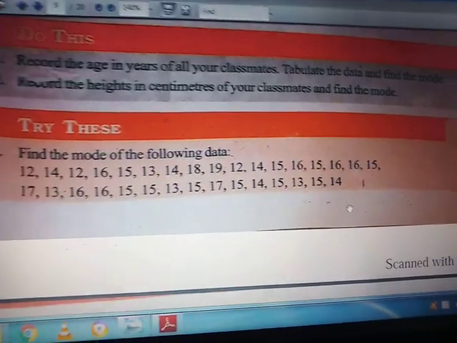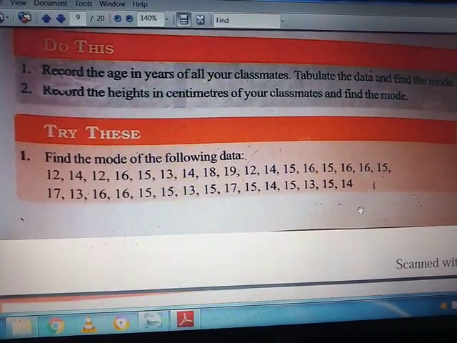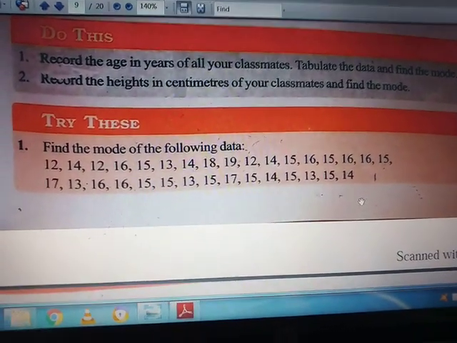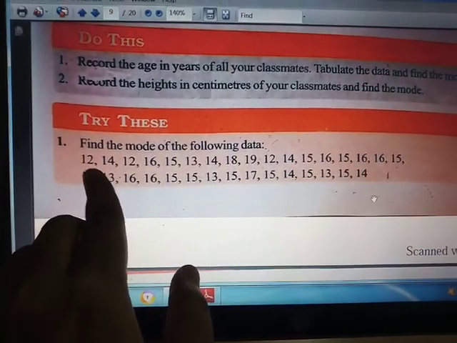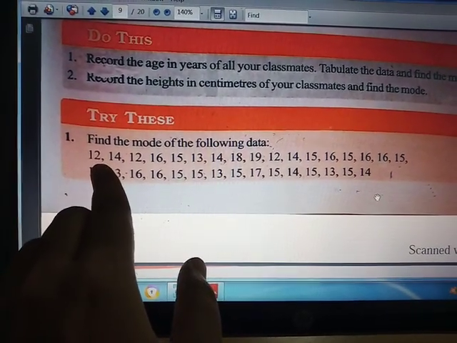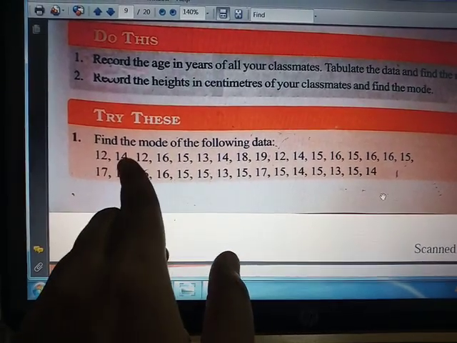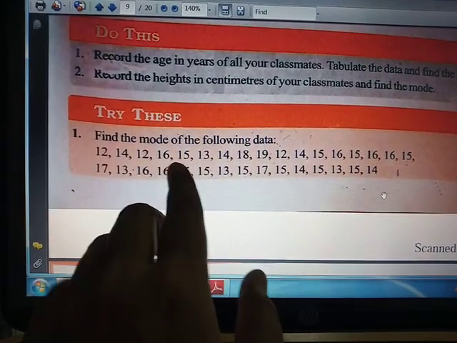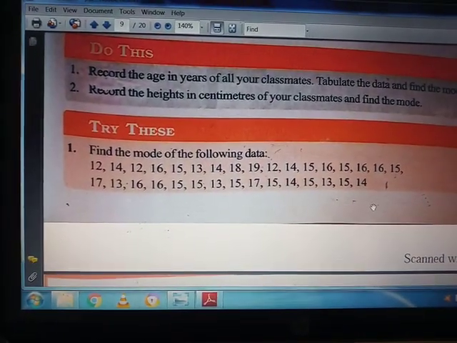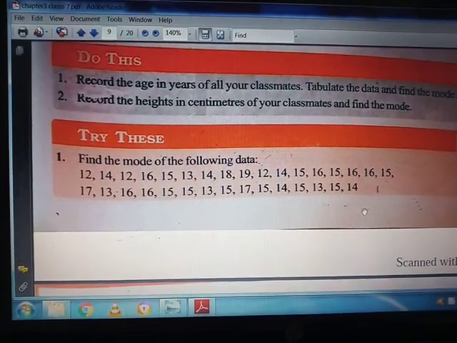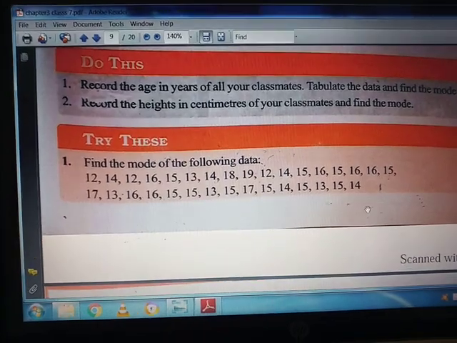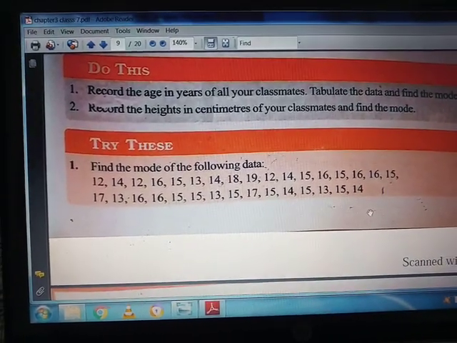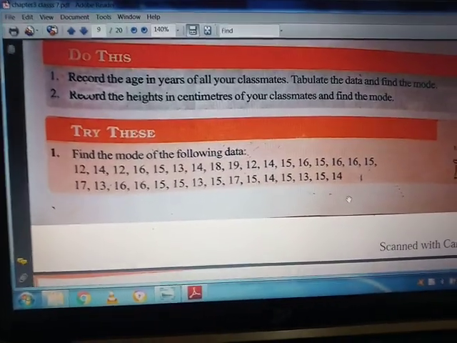Okay, so here is a question, find the mode of the following data. The 2 parts of the question, you will solve this. Okay, you will find the mode of the data. You will see that in the first part you will write 12, then 13, then 14, then 15 16 17 18 19. Up to 19 you have to write, and you have to observe how many times each and every number has come, and the number which has come the maximum number of times will be the modal value of the data.